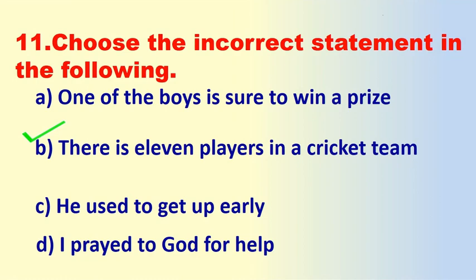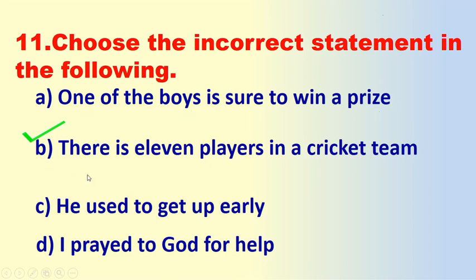Why? One of the boys is sure to win. If you find "one of the boys" in a sentence, it should take only a singular verb. One of the boys is, one of the girls is, one of the children is. So "is" is the suitable verb for the phrase "one of the boys."